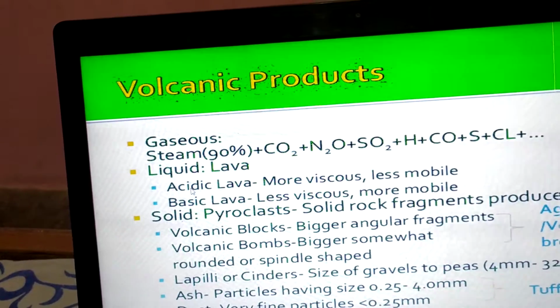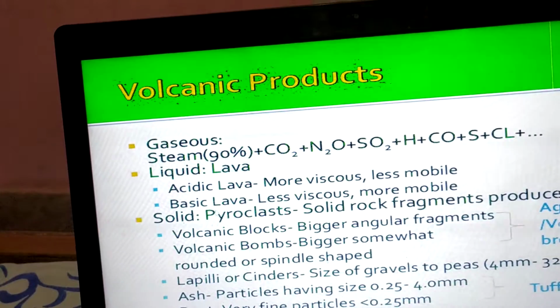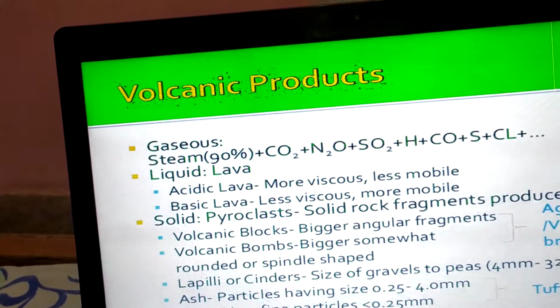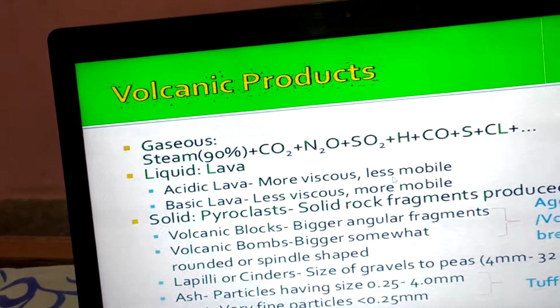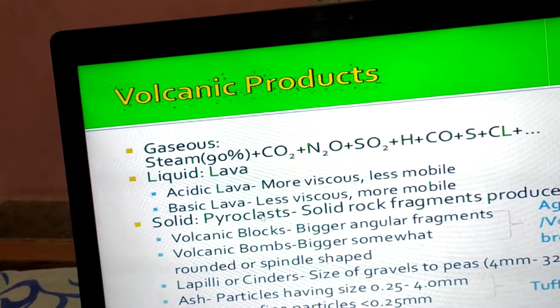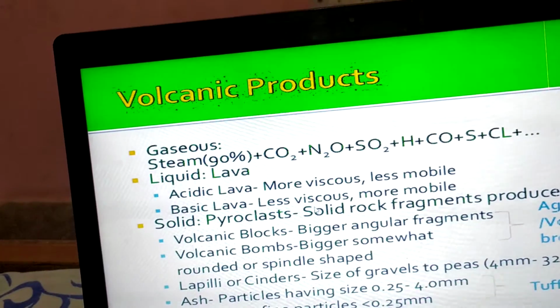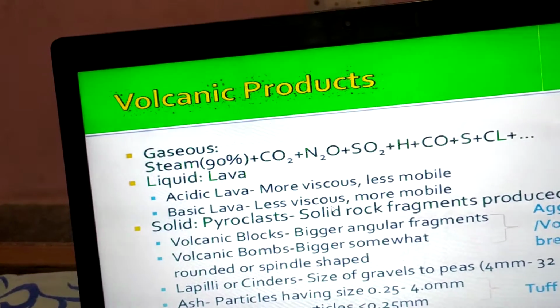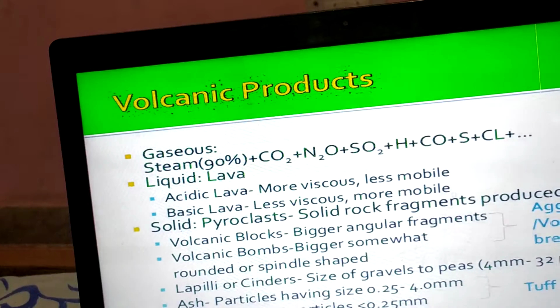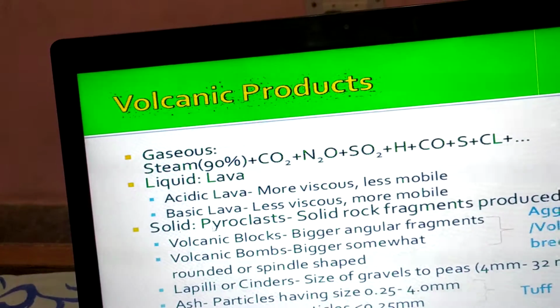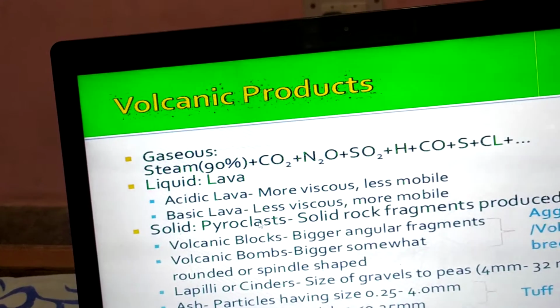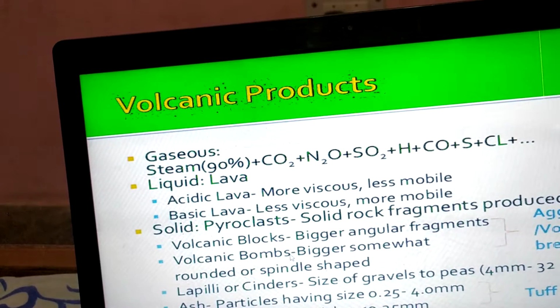Magma is of two types, acidic lava and basic lava. Acidic lava is more viscous and less mobile, meaning more thick. Basic lava is less viscous, meaning less thick, so it is mobile and can spread over a large area. Besides this, solid material, that is pyroclast, rock fragments, are also produced.